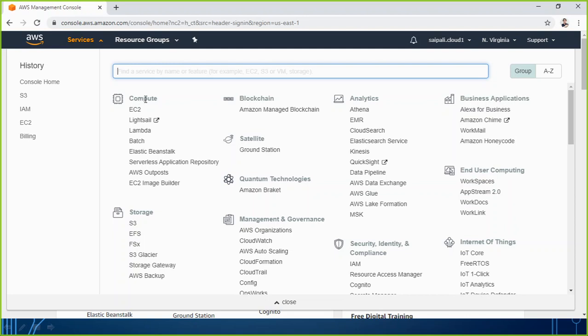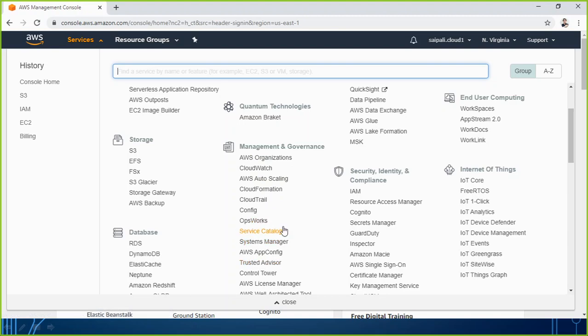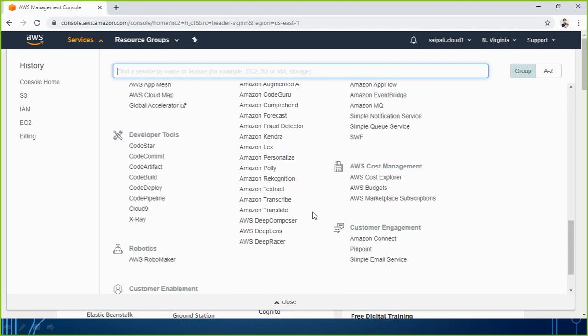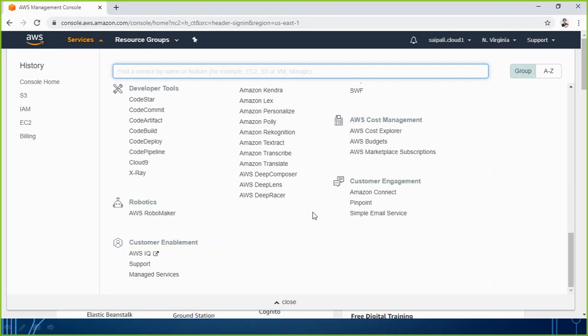You see, related to compute, we have services like EC2, Lightsail, Lambda, Batch, Elastic Beanstalk, AWS Outposts, EC2 Image Builder. Related to storage, we have S3, EFS, FSx, S3 Glacier, Storage Gateway, AWS Backup. Related to blockchain, we have Amazon Managed Blockchain. Related to satellite, we have Ground Station. Related to quantum technology, we have Amazon Braket. Related to management and governance, we have AWS Organizations, and so on. You can see how big the list of services is that is being offered by Amazon AWS.